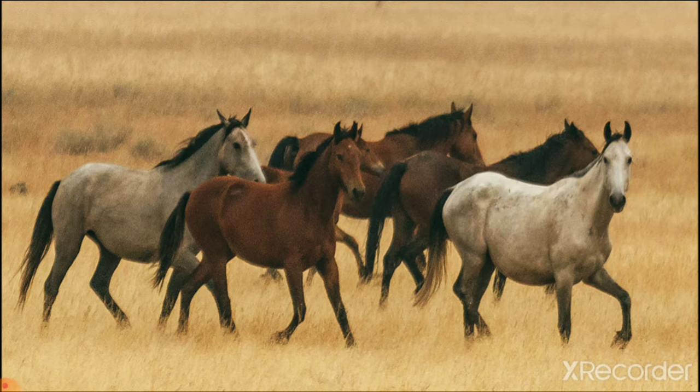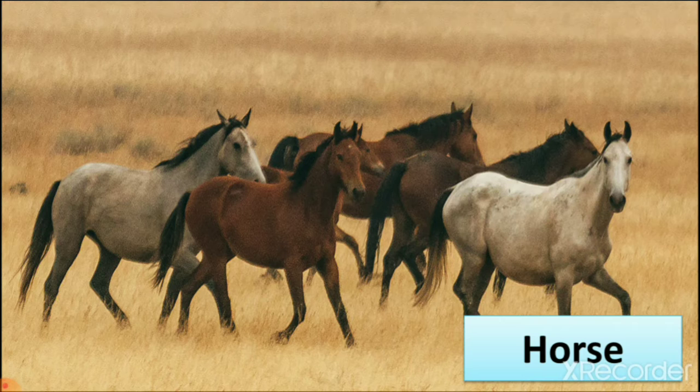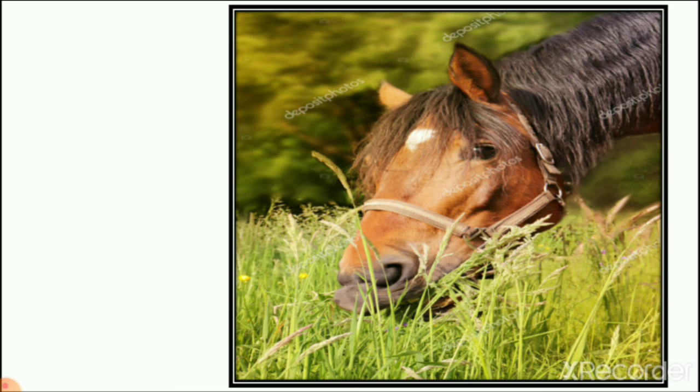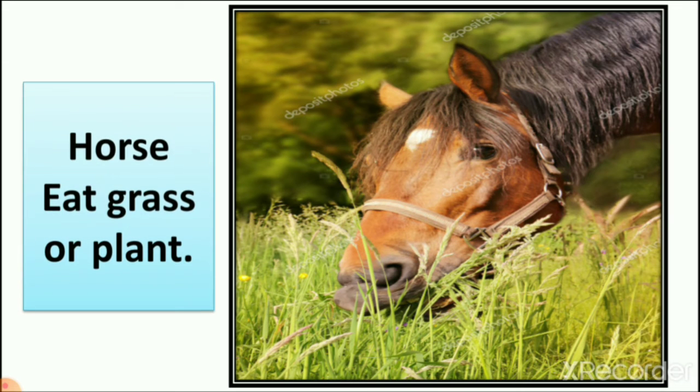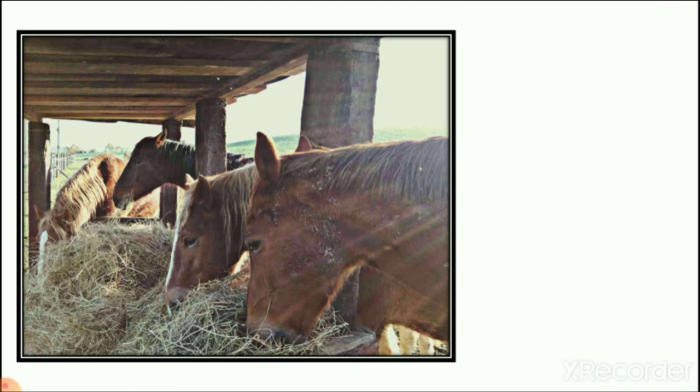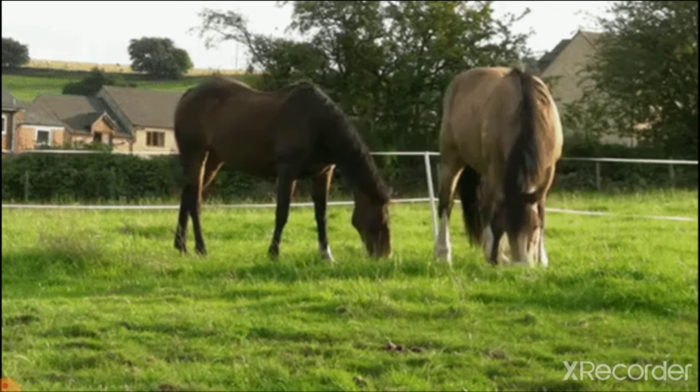Then we see that the horse is also one of the animals which eat grass or plants. We learned that in cartoons we see animals eat burgers and pizzas and ice creams, but that is cartoon. In real life they are eating plants. So here you can see the picture of a horse, which we learned yesterday is eating plants. Dry grass.